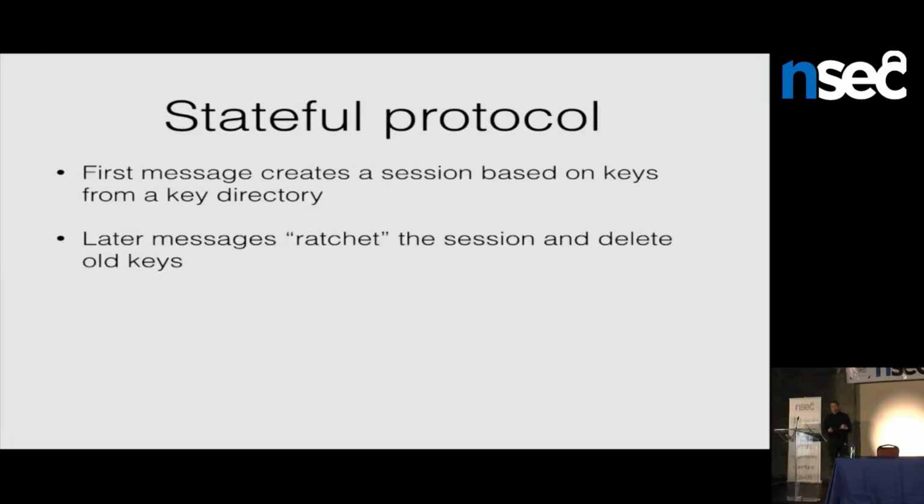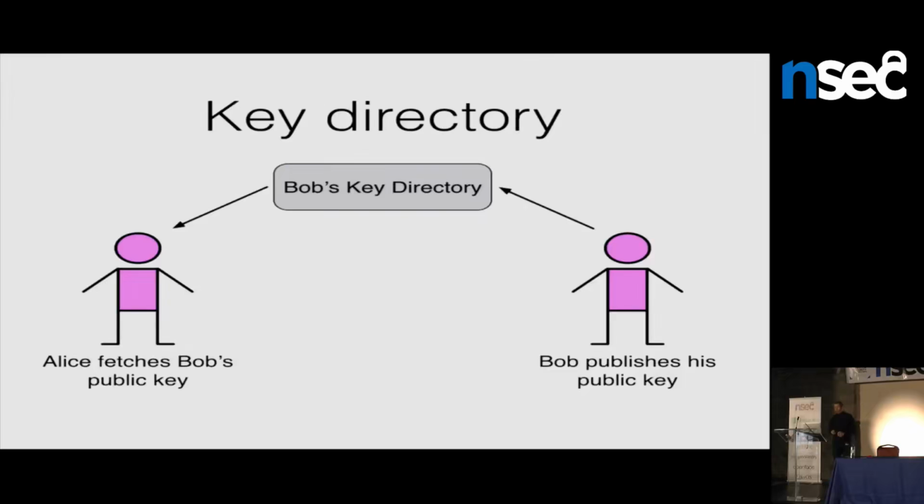As I mentioned, it's a stateful protocol. We use the first message to set up some state that's more expensive. Then we're going to reuse that state over time for subsequent communications. And so we're going to start talking first about the first message and what happens in that pre-key and key agreement process. And we're going to assume that there's a setup that looks kind of like this.